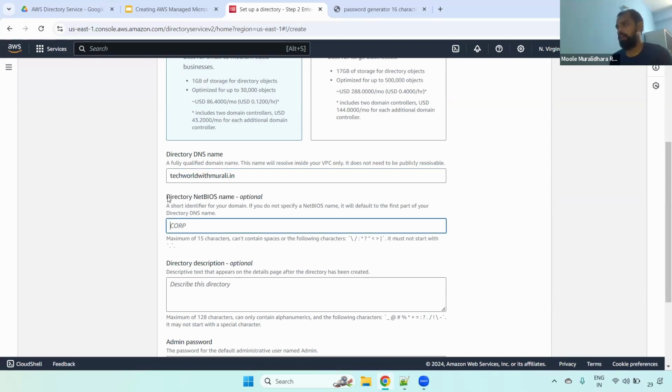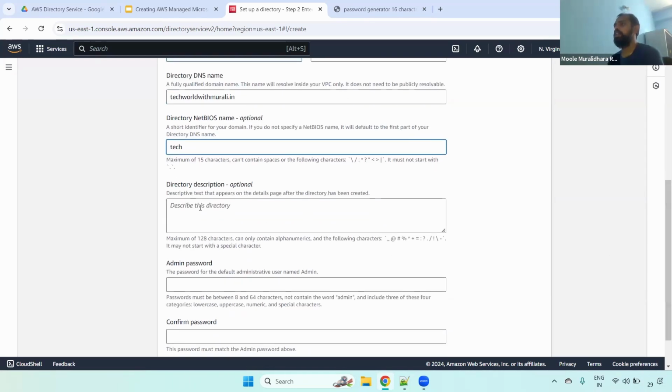For the NetBIOS name, for example, I'm giving tech. When you are connecting to your server, you can give tech/Murli as the user, and then enter your admin password. Understand that? That's why you have to give the specific name. Remember, in real time, if you have multiple accounts, this NetBIOS name should be unique. So when you set the NetBIOS name, maintain a specific one. If it is dev, you can go with dev and something else, whatever you want, but it should be unique at the entire organization level. Fine.